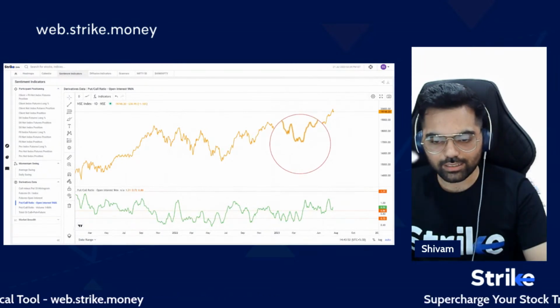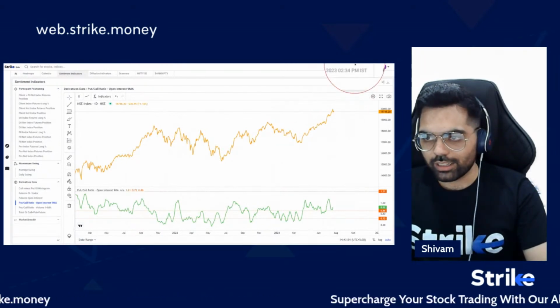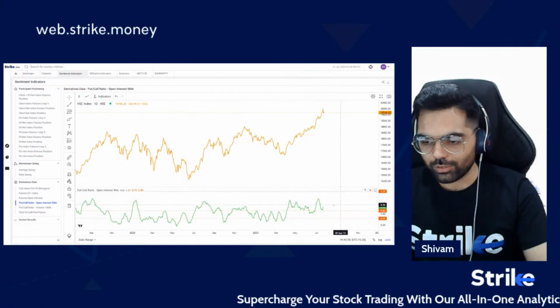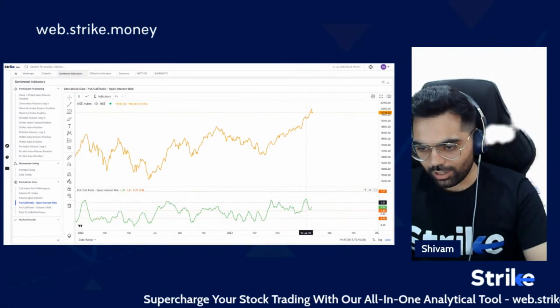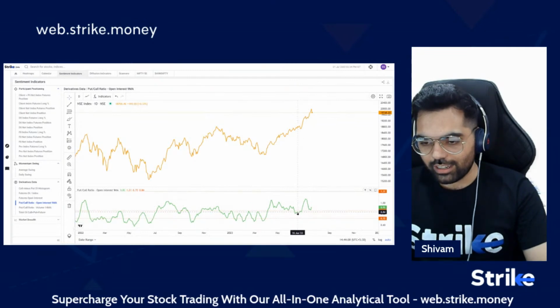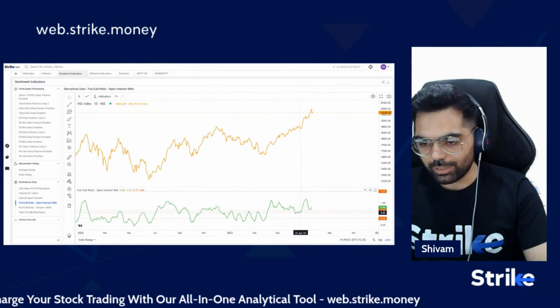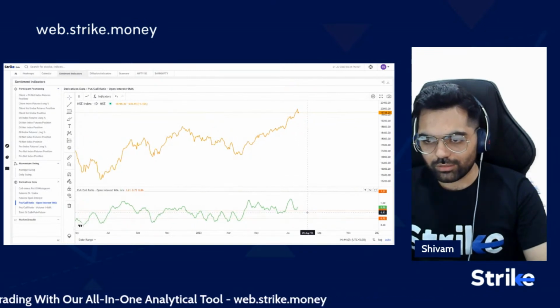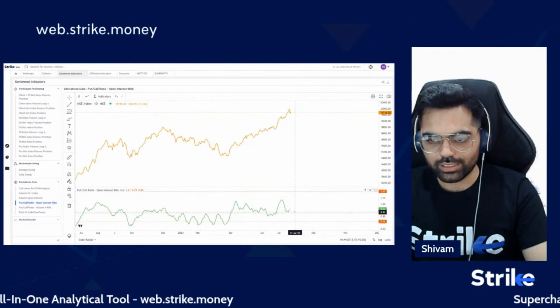And when it's at extreme highs, that is when the market is seen topping. So right now it has cooled off from the highs, and it came lower to this previous support level. So further action from here needs to be seen.